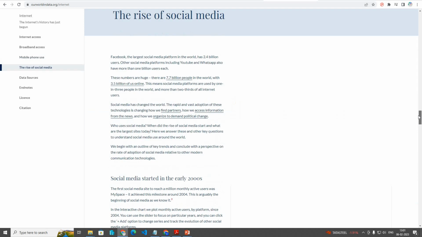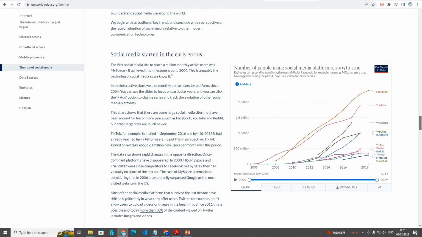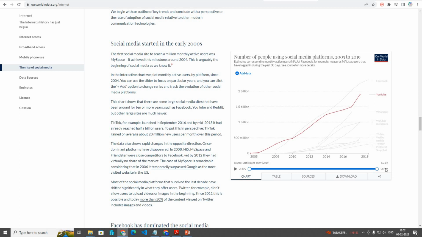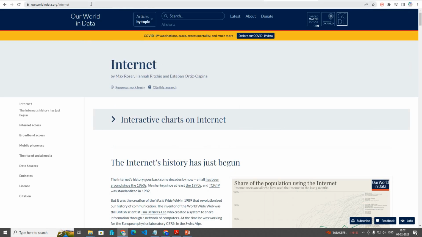Then the rise of social media: the number of people using social media platforms nowadays, from 2005 to 2019. You can see that more than 2 billion people in the world are using Facebook. Then YouTube, WhatsApp, WeChat, Instagram, TikTok, all these social media platforms are mentioned here. This is a very useful site. Please go through this site. I'll also paste the URL of this website in the description of this video.